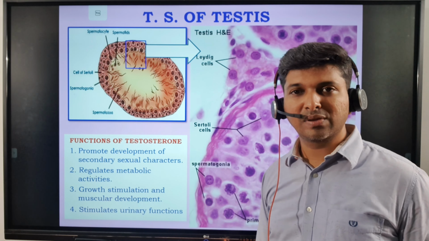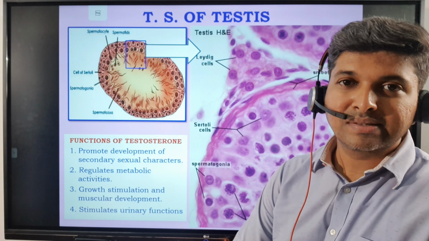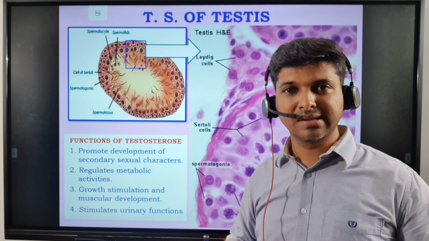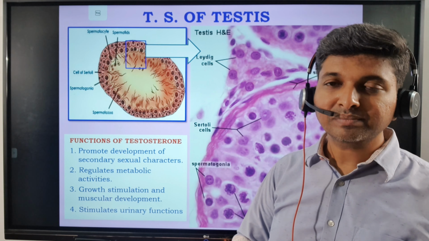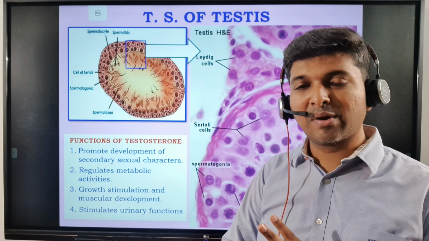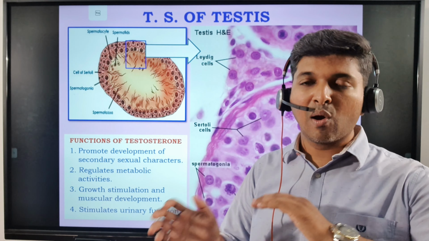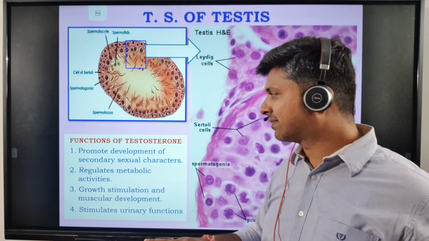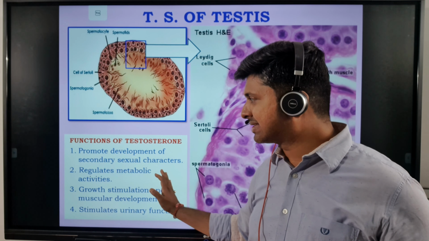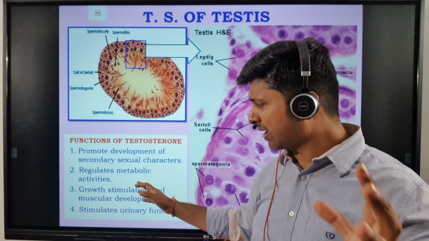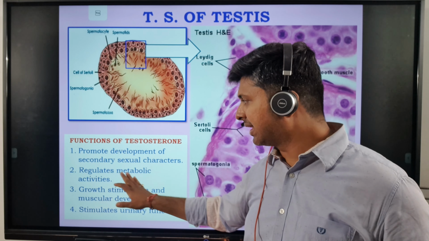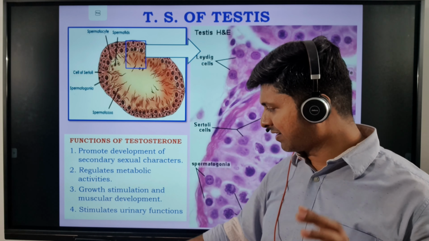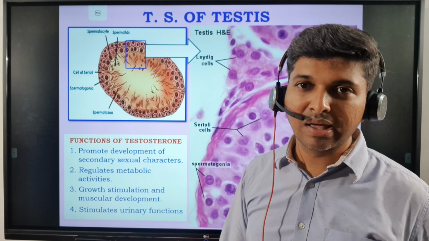Moreover, what are the functions of testosterone? I told you in our last class, the function of testosterone is the secondary sexual characters in males. Now what are the secondary sexual characters in males? Development of facial hair, broadening of shoulders, development of muscles, aggression, acne, all these are secondary sexual characters and functions of testosterone. Apart from this, it promotes development of secondary sexual characters, then regulates metabolic activities, growth stimulation and muscular development, and stimulates urinary functions.